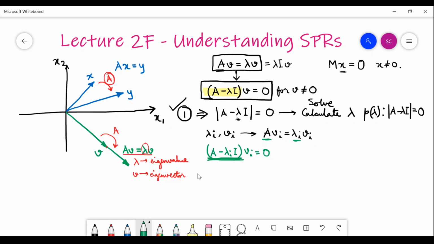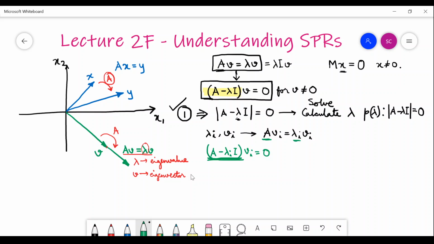How to get the null space of a matrix? We have to do column operations on the columns of this matrix. Can you calculate the columns of this matrix? Yes, of course, because I know what A is and I know what lambda i is. So I can always calculate A minus lambda i.